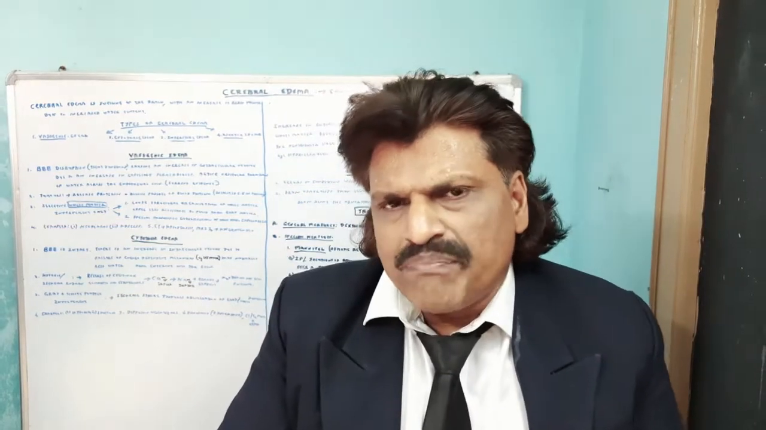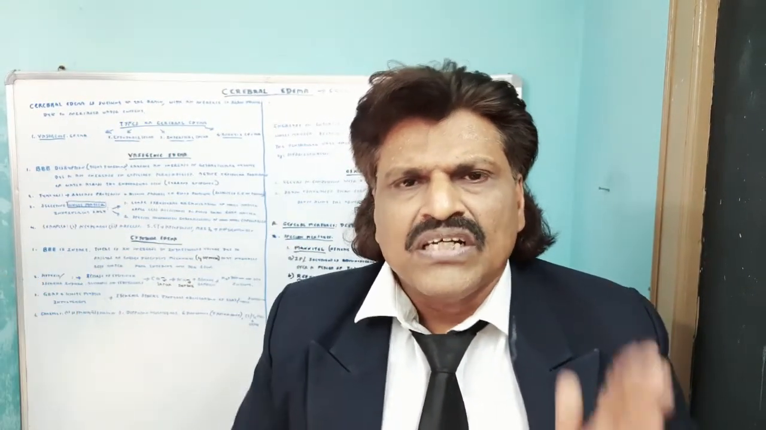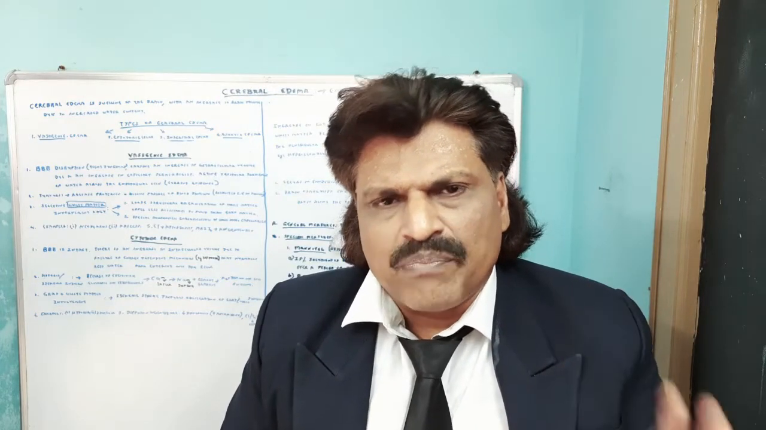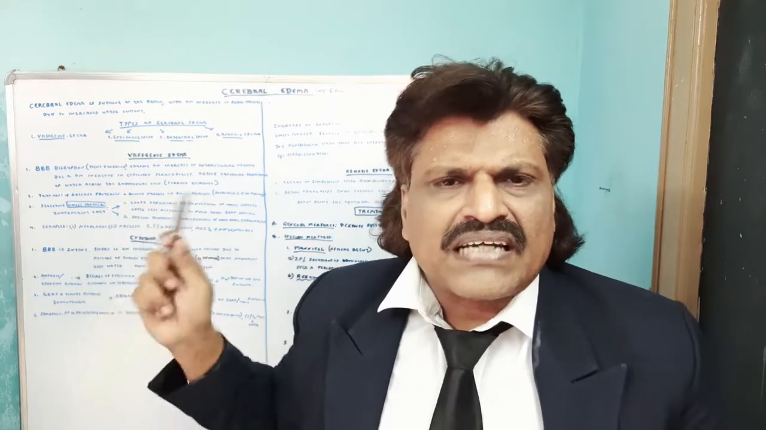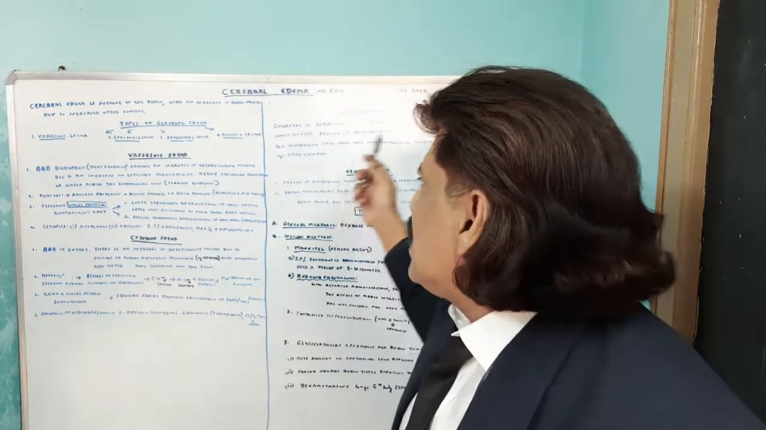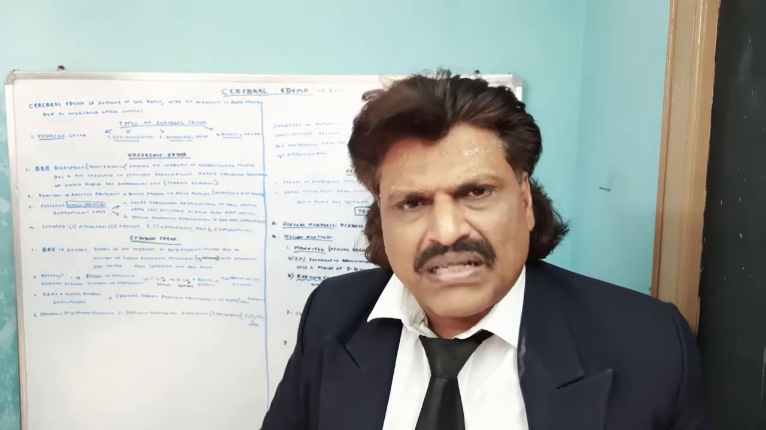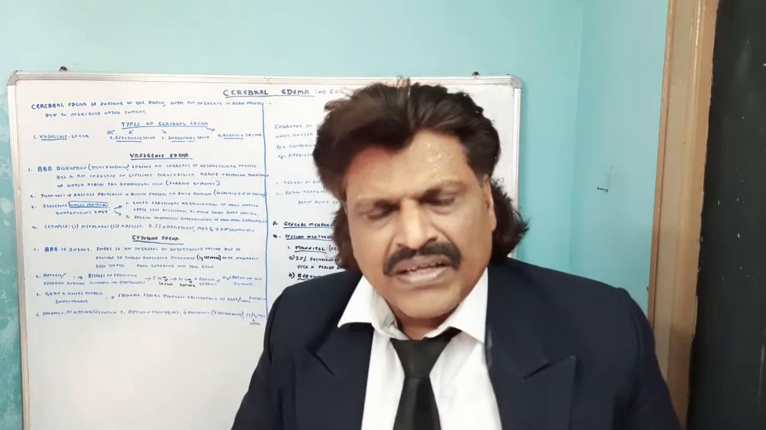Why is this so important? The treatment is different. In vasogenic edema, we can give steroids, whereas steroids are not of much help in cytotoxic edema. Right. These are the two main types of cerebral edema. But there are two other types of cerebral edema. The third one is the interstitial edema. The fourth is the osmotic edema.